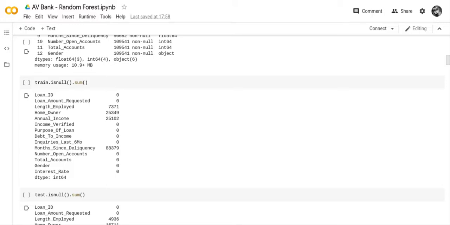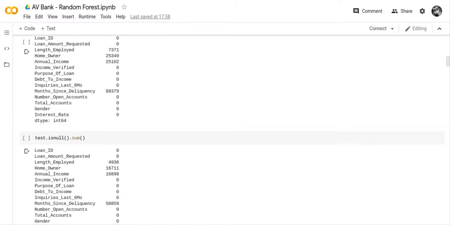So definitely month since delinquency, we'll take that out. Homeowner, we'll take that out. And annual income, we'll take that out. So those are the three largest columns where you've got the most null characters.